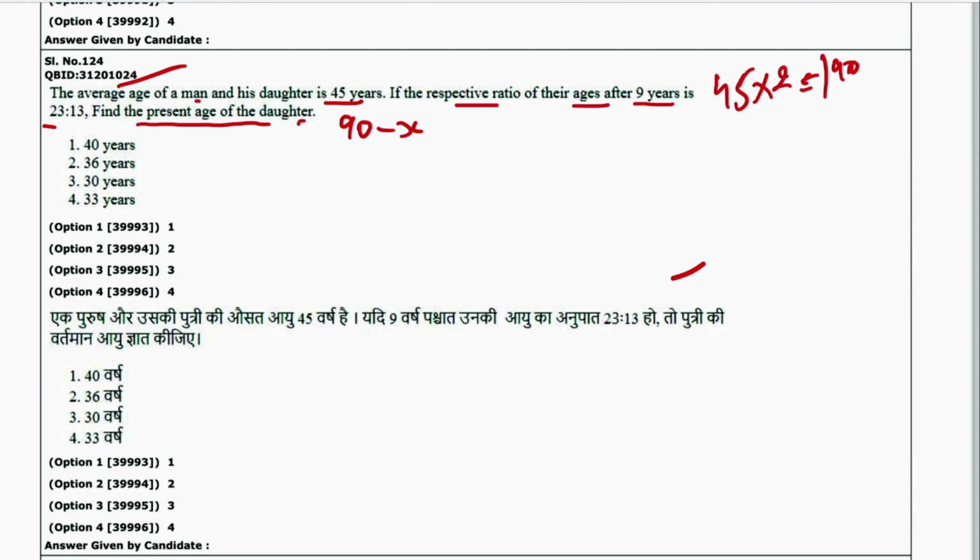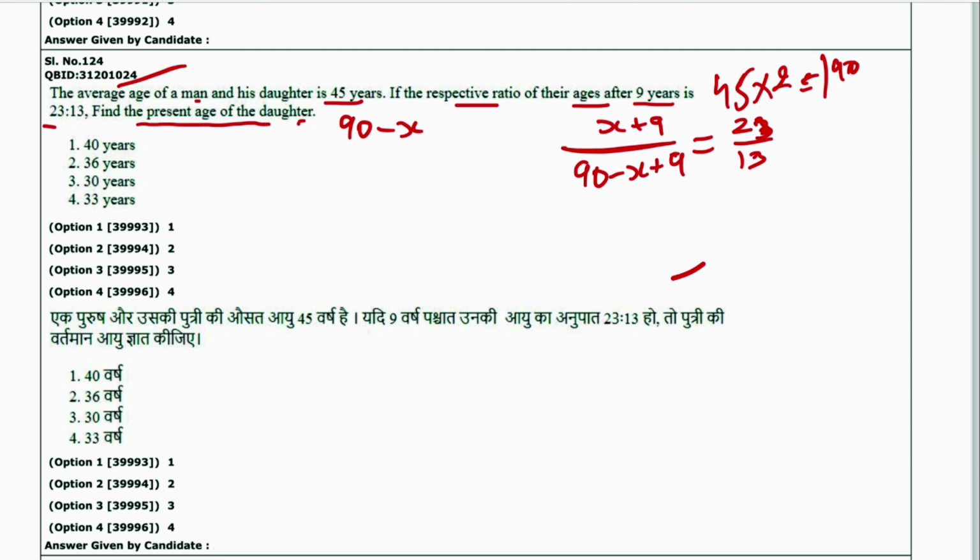Okay. And after 9 years, the ratio is 23:13. So it will be x plus 9 upon 90 minus x plus 9 is equal to 23 upon 13.